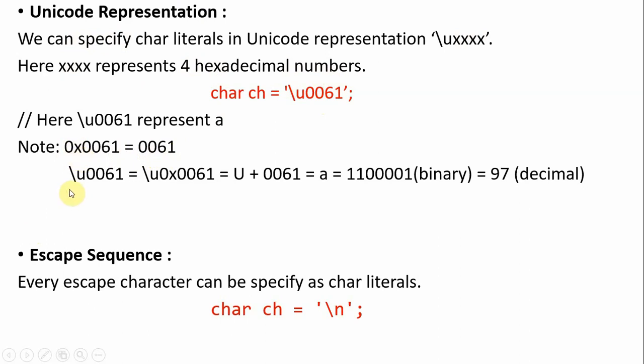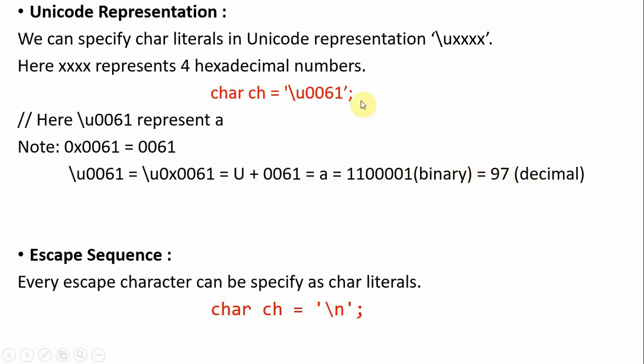So backslash u 0061 is the same as writing it with the 0x hexadecimal representation, or you can use u plus 0061 directly. It is the same as small letter a; in binary format it is 1100001, and in decimal it is 97.